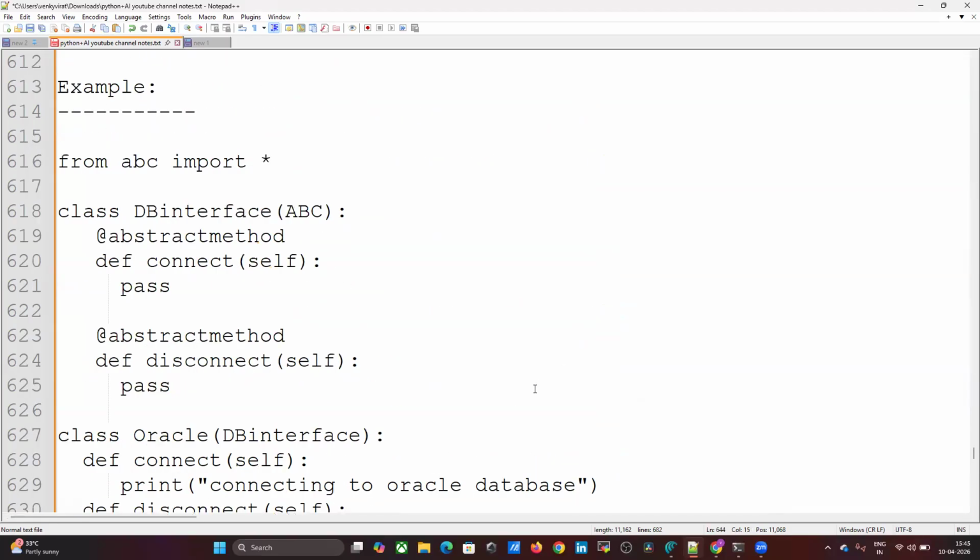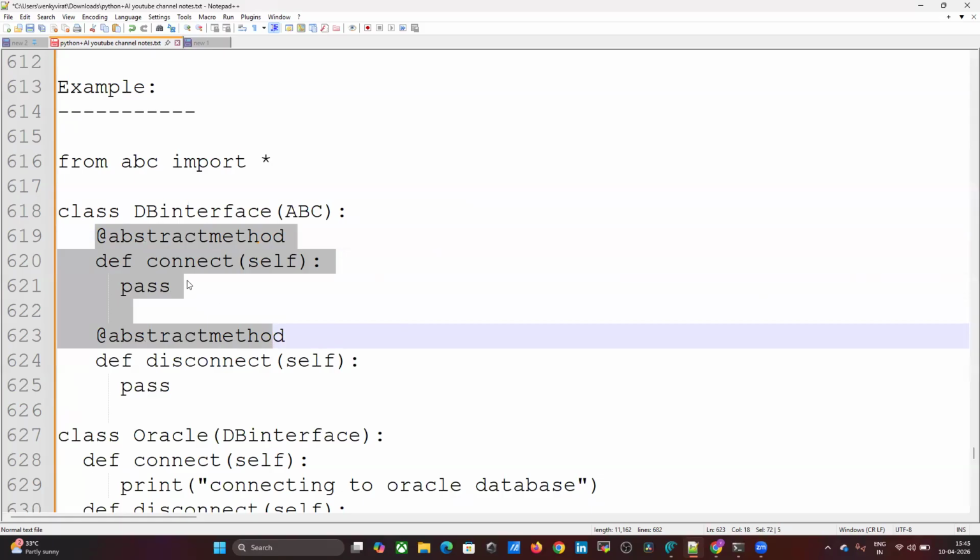Which type of requirement? I'm writing one example. For example, I want to develop a database application. Tomorrow, which type of database will I implement? I mean, which type of database will my application user use? I'm not really sure, right? In such cases, I want to write a declaration that every database must connect and disconnect.